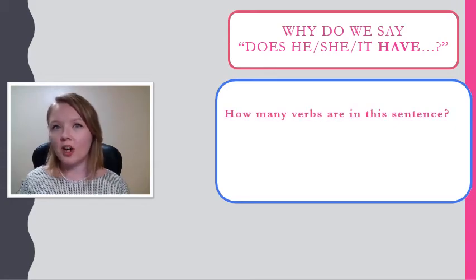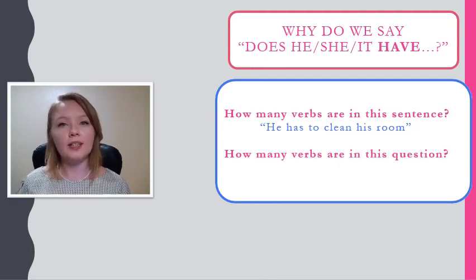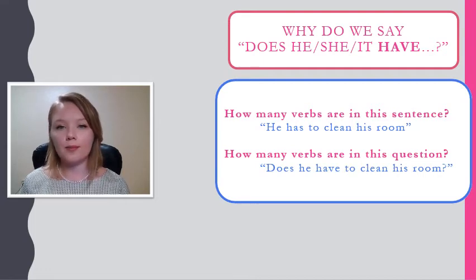How many verbs are in this sentence? He has to clean his room. How about in this question? Does he have to clean his room? In number 1, we see the verbs has and clean. And in number 2, we see does, have, and clean.